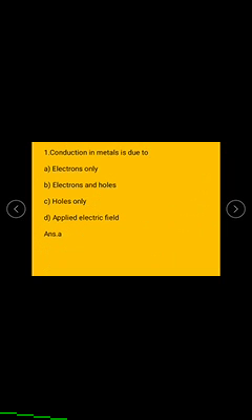Conduction in metals is due to: electrons only, electrons and holes, holes only, applied electric field. The right answer is A, because metals have electrons. In metals, the flow of electricity takes place due to the movement of electrons. Then the right answer is electrons only.